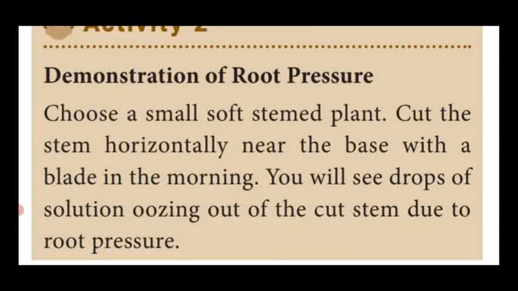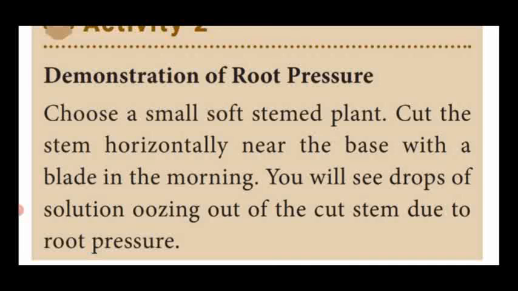See the Do It Yourself paragraph, demonstration of root pressure. Choose a small soft-stemmed plant. Cut the stem horizontally near the base with a blade in the morning. You will see drops of solution oozing out of the cut stem due to root pressure. That means water is flowing on the inner side of the stem.